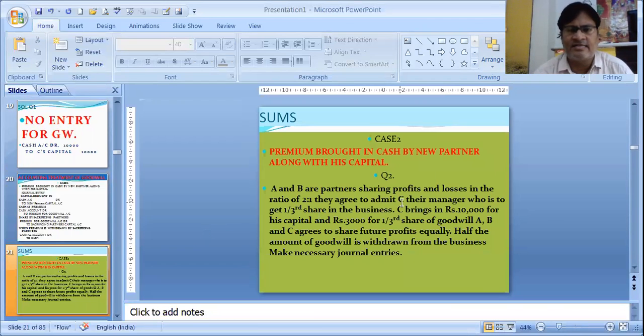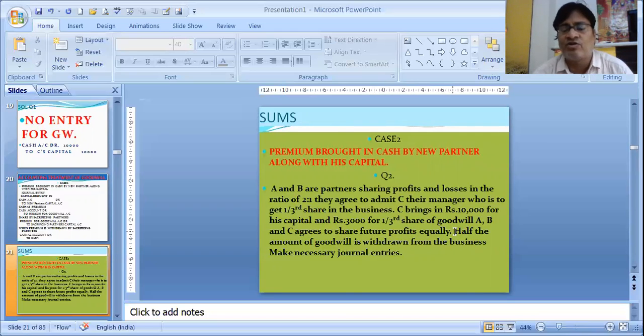Next, let's understand this second example or second case. That is, he brings cash as capital as well as premium for goodwill. Let's understand with an example. A and B are partners sharing profits and losses in the ratio 2:1. They agreed to admit C, their manager, who is to get 1/3 share in the business. So C is coming into the business for 1/3 share. Their old ratio is 2:1. C brings 10,000 for capital and 3,000 for his 1/3 share of goodwill. 3,000 as his premium for goodwill means 1/3 share. A, B, and C agree to share future profits equally.